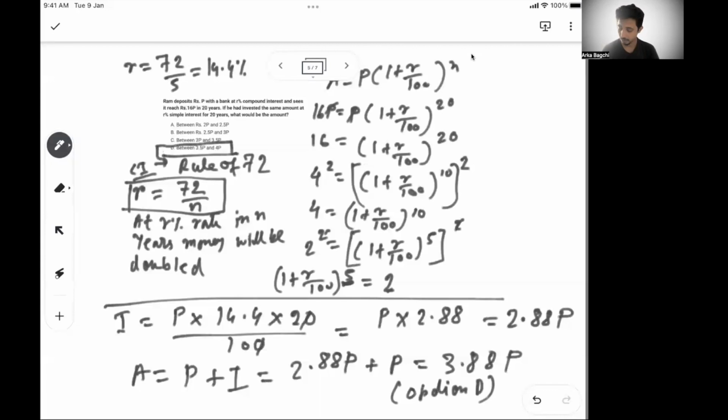Right? So I got something at 3.88P. Okay, so that's how we can calculate. But the main idea here is to use the rule of 72 to find out the rate of interest. Or if you have a calculator, you can put this in an equation and find out the value of R also. We will get something very similar, 14.4 only.